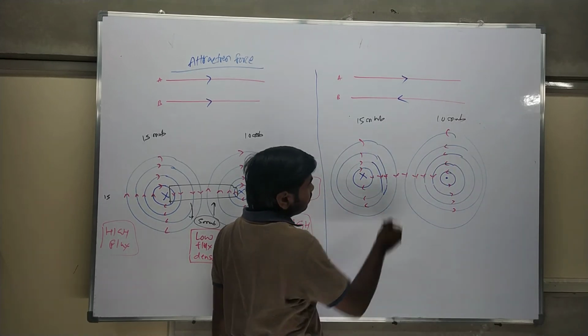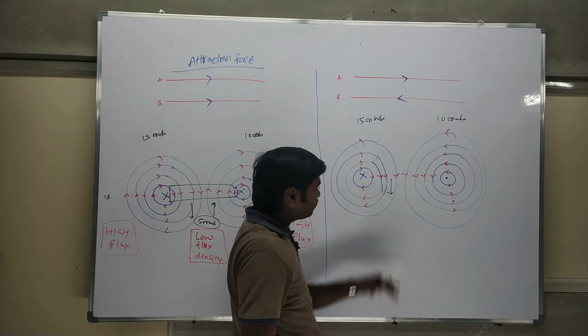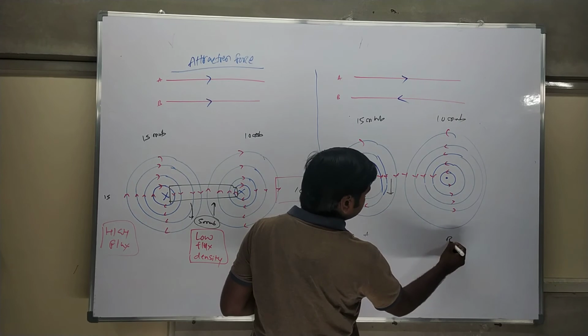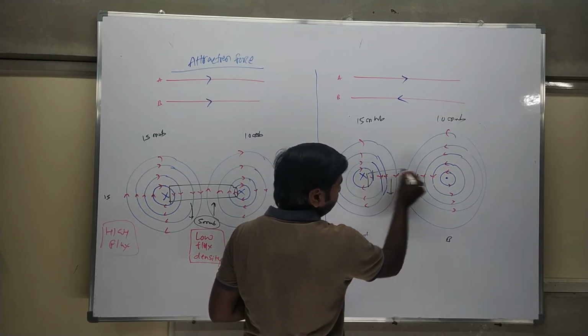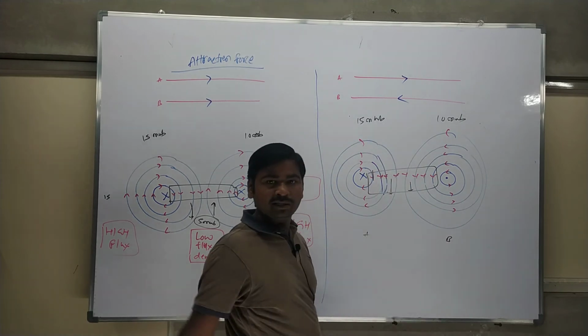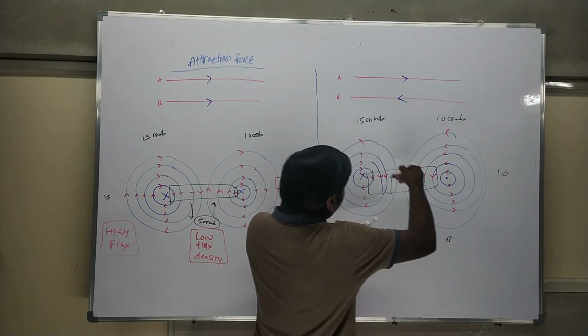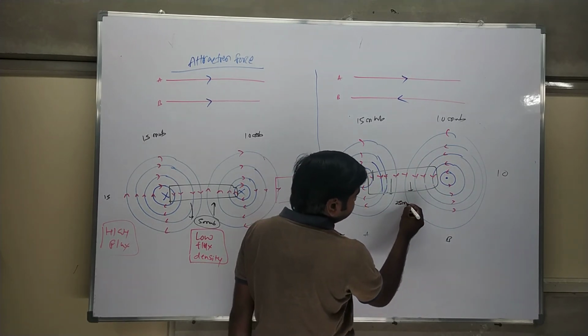Here the flux should be in the downward direction with respect to conductor A. What about conductor B? Flux should come in this direction. Therefore flux addition will take place. Here there is a 15, here there is a 10, so 10 plus 15 is automatically 25 milliwebers.